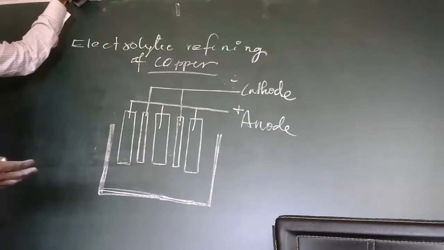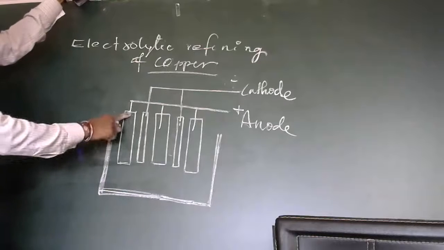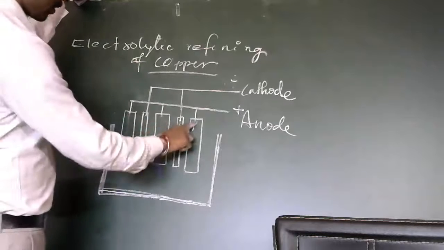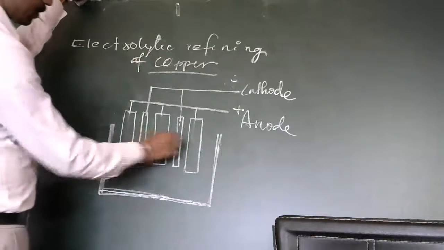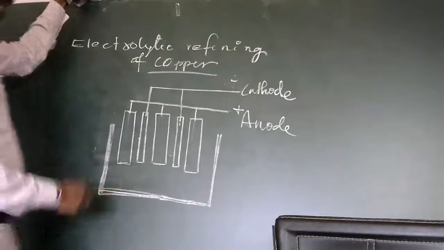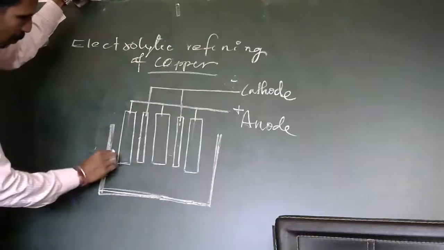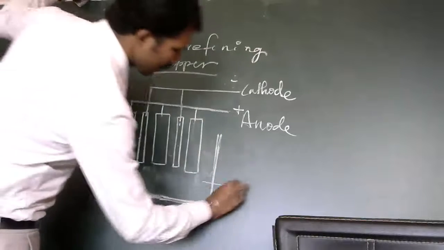Here we take electrodes, a pure electrode and an impure electrode. These thick copper rods are impure electrodes. These thin electrodes are called pure electrodes. And during the electrolytic process, we need one electrolyte.